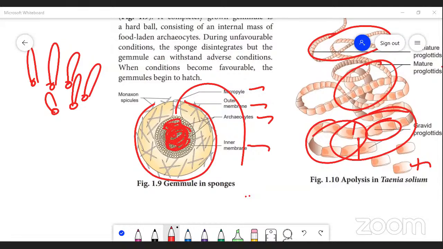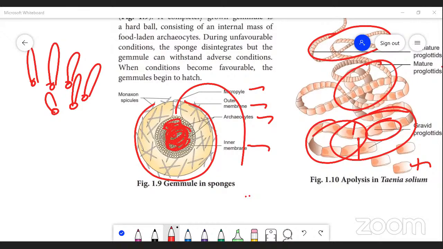Any example animal? Planaria. What does morphallaxis mean? The whole body grows from a small fragment. Organism growth and development takes place; that comes in the category of morphallaxis. Epimorphosis? Replacement of the lost body part. Very good. Replacement of a particular or lost part. Okay.